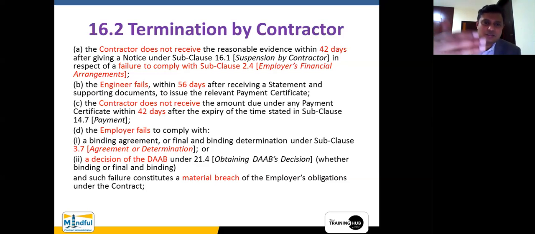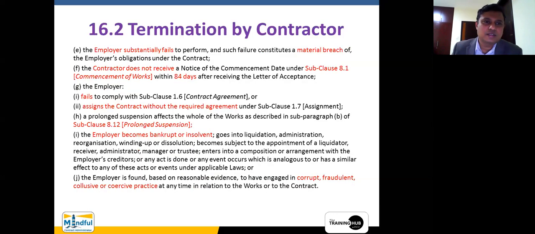Likewise, again it says, if the engineer fails within 56 days after receiving statement and supporting documents to issue the relevant payment certificate. Again, there is a very stringent provision here. It says the contractor has the right to terminate if the contractor does not receive the amount due under any payment certificate within 42 days after the expiry of the time stated. Again, it says the employer fails. All this says it is a failure, right? And all these are related to the termination clause.